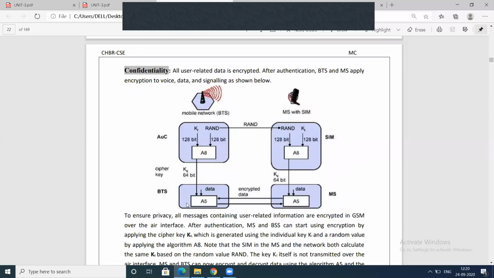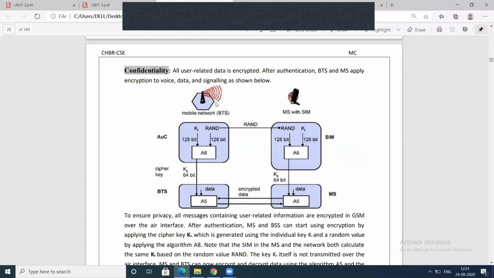In confidentiality, which is one more security service, we have used two algorithms. One is the A8 algorithm, which is used for generation of a cipher key, and the A5 algorithm, which is used for encryption.